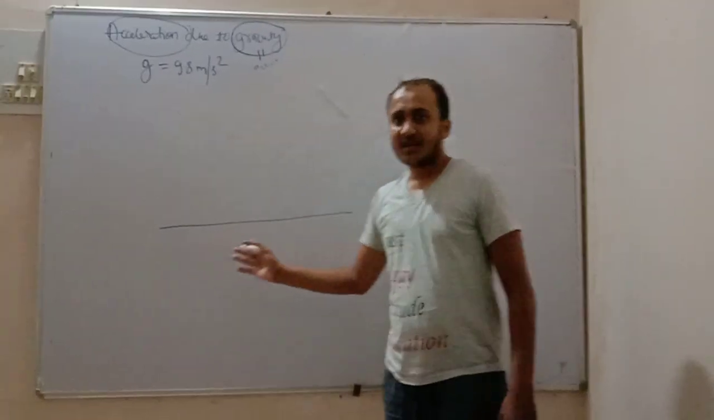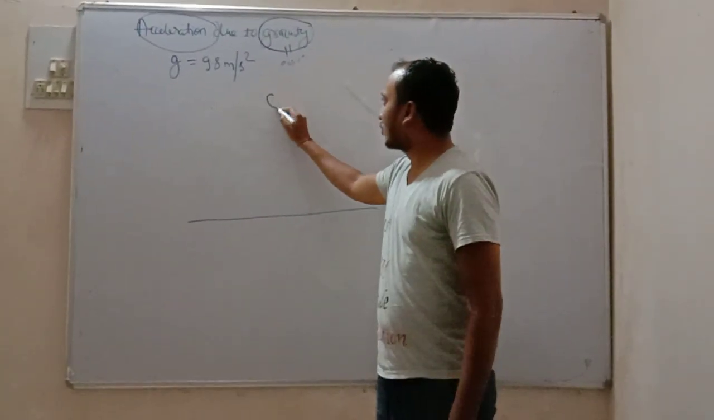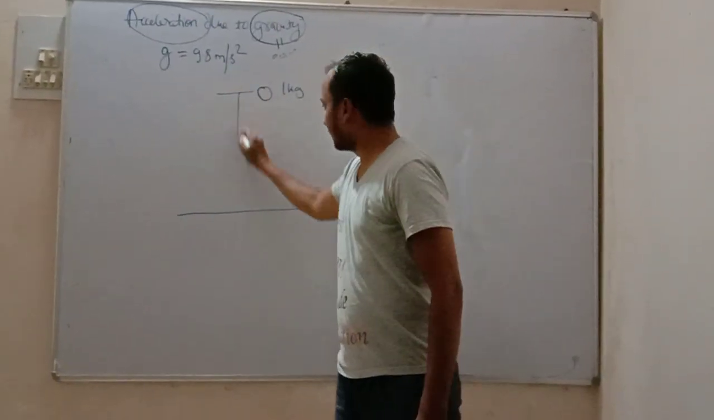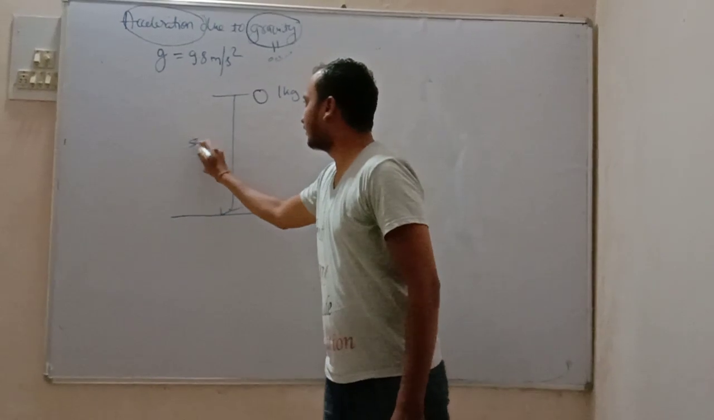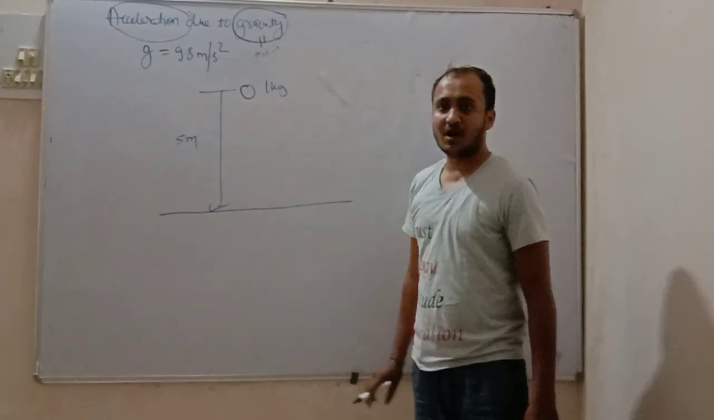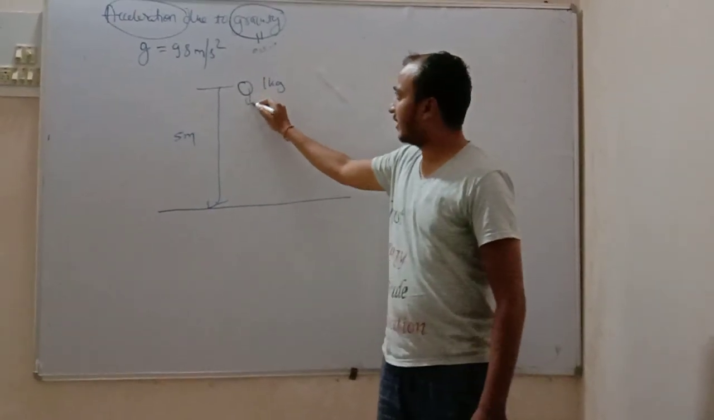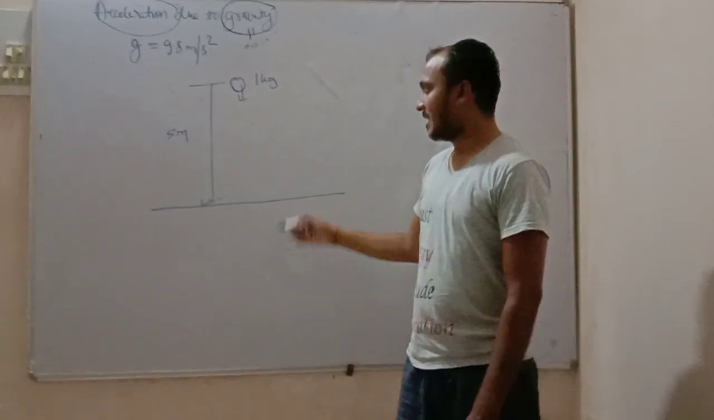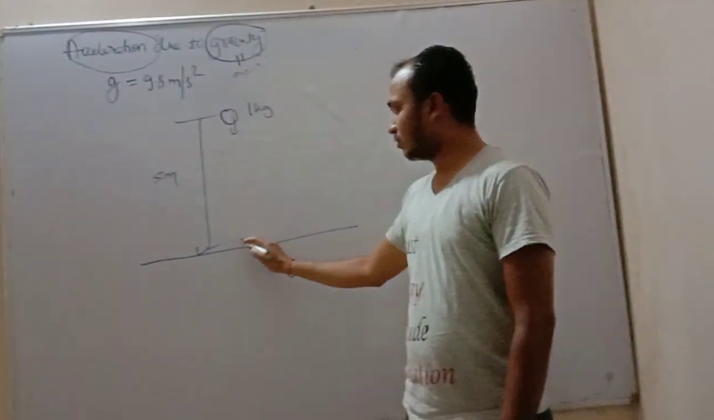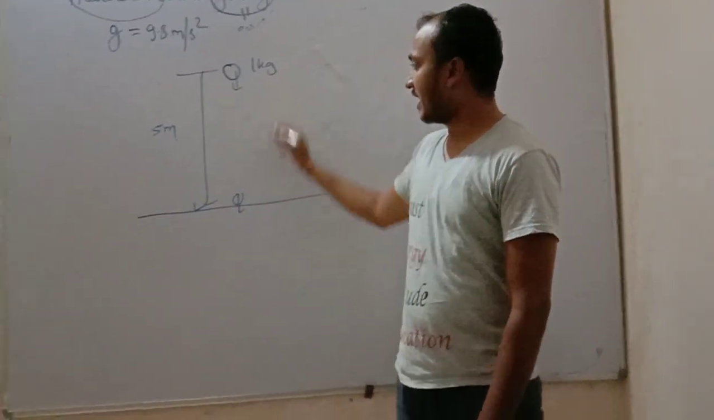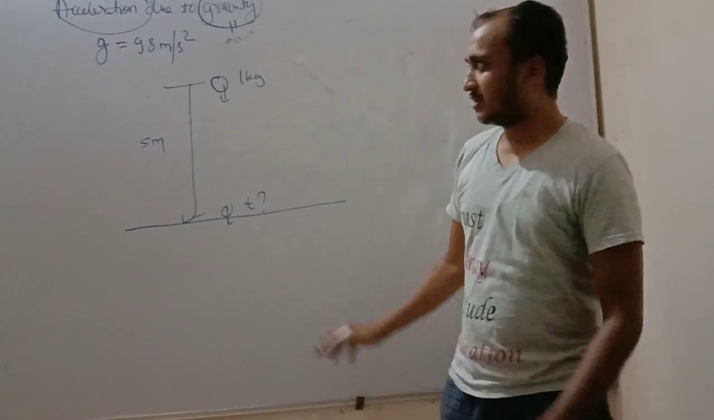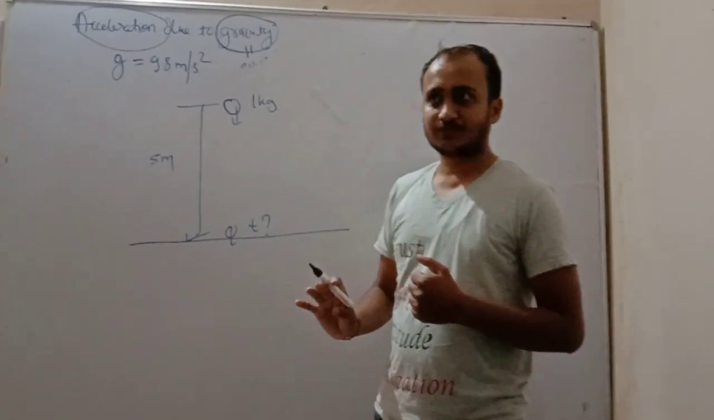So friends, let's say I am dropping a 1 kg mass from a height of 5 meters. Friends, I have to calculate the time it takes to reach the ground. How much time will it take to reach the ground? Think about it, it is a very practical problem.